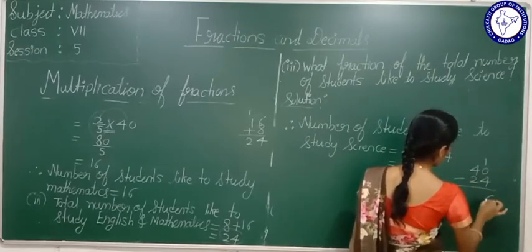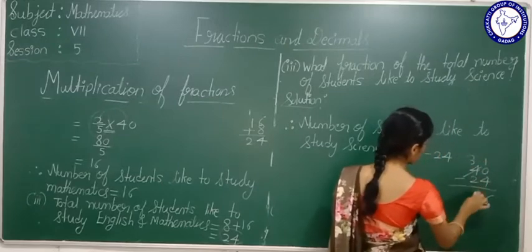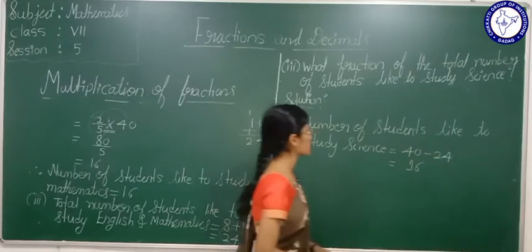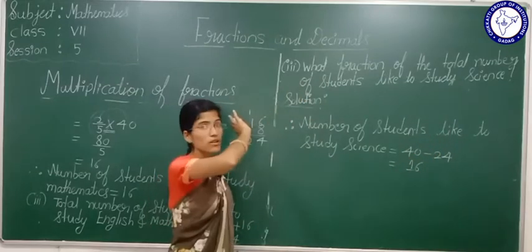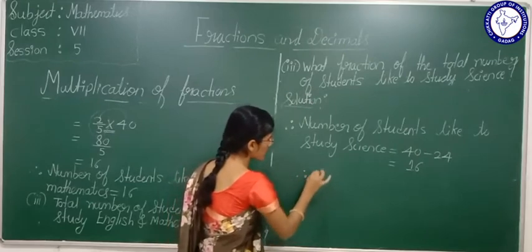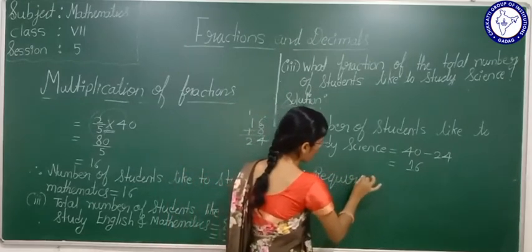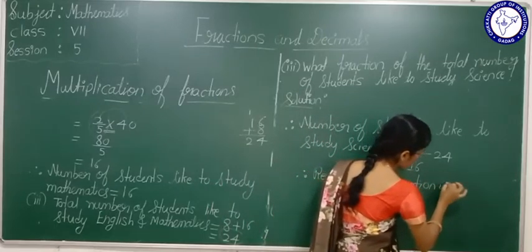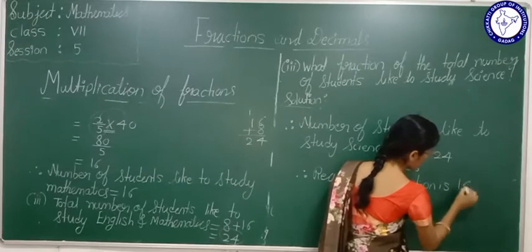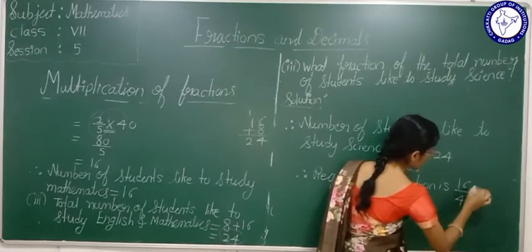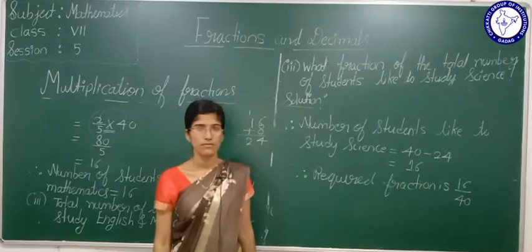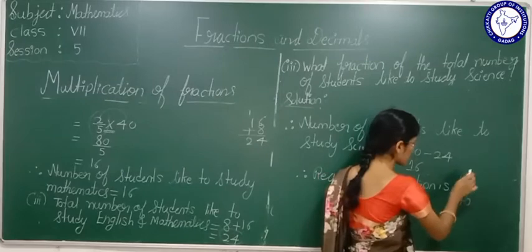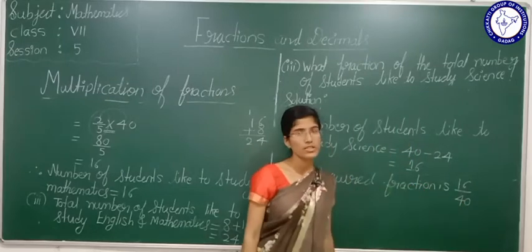What is 40 minus 24? 10 minus 4 is 6. It will become 3. 3 minus 2 is 1. It is 16. 16 students like to study science, but they asked for the fraction. Therefore, what is the required fraction? The required fraction is, what is that? 16 students like to study science out of 40. Yes, 16, sorry, it is not 60. 16 students like to study science out of 40 students.